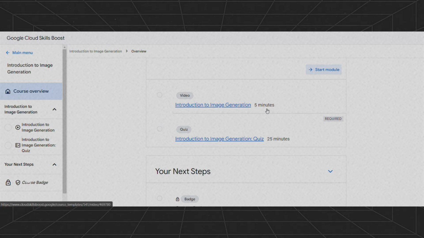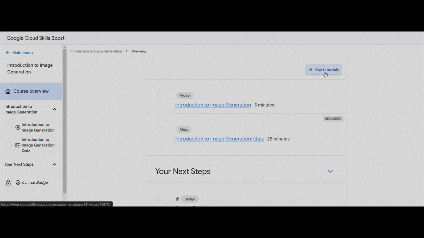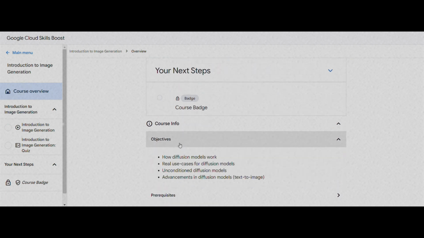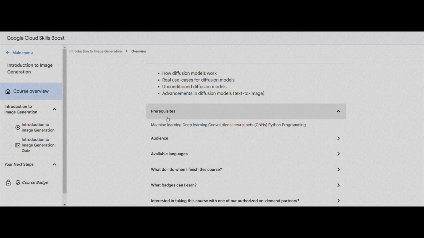Images have the power to evoke emotions, tell stories, and inspire change. With image generation techniques, we can push the boundaries of visual creativity and transform ideas into reality. In this course, you'll learn how to train models to generate images, opening new possibilities for artistic expression and innovation.